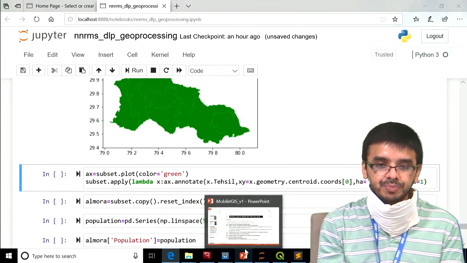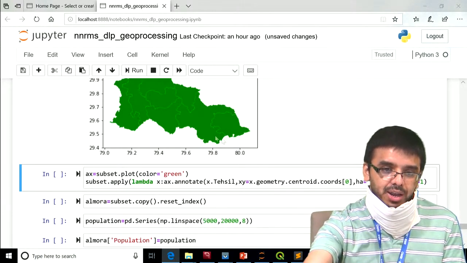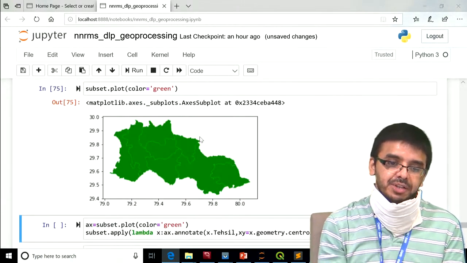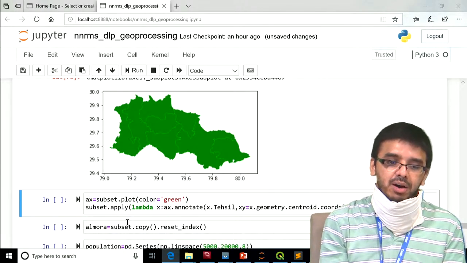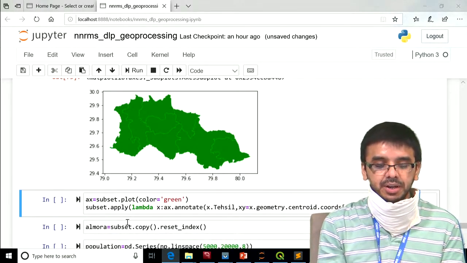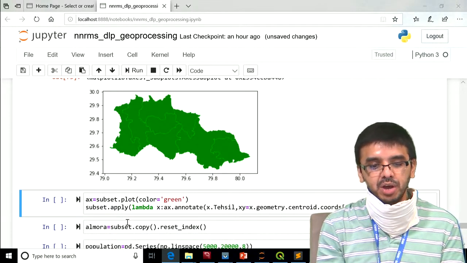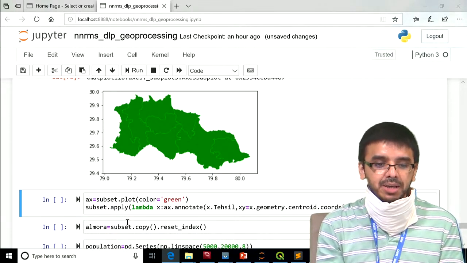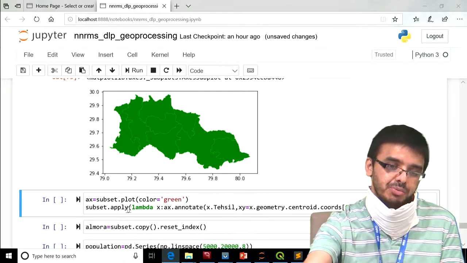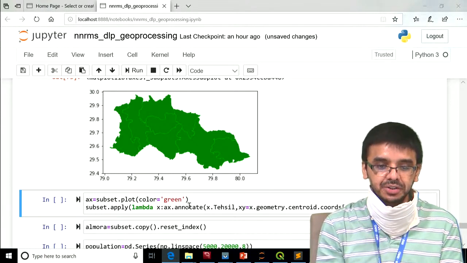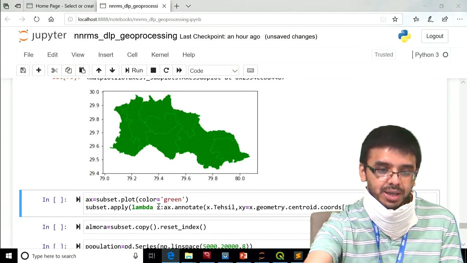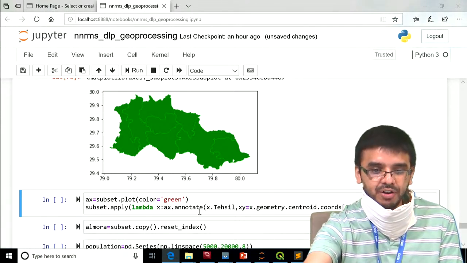Now suppose you want to print a label with every tehsil. For that we need to call the apply function on the subset. So subset dot apply will apply this particular function to every feature in the geo series, and we are calling the annotate function.